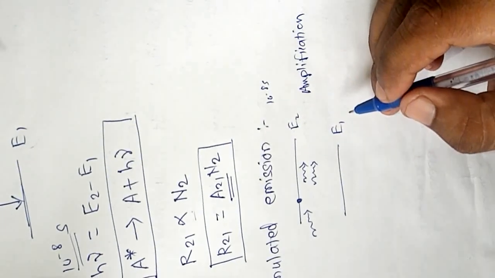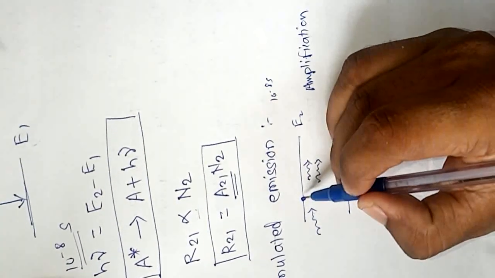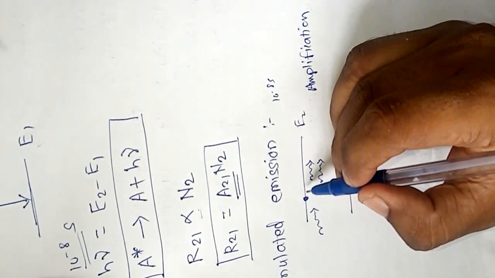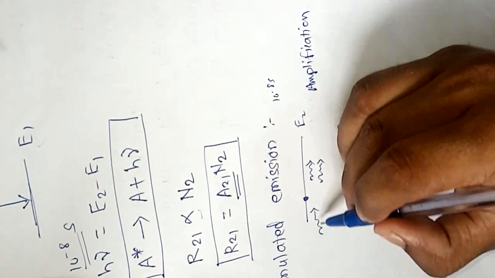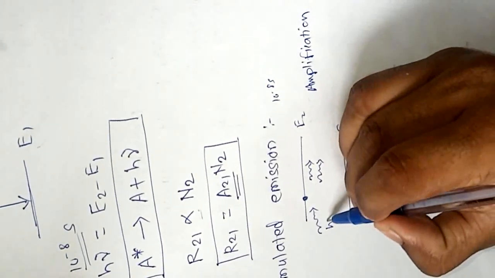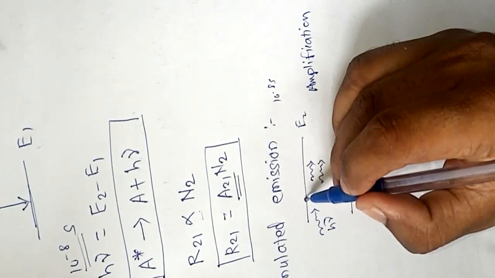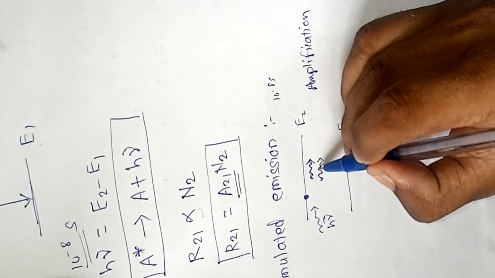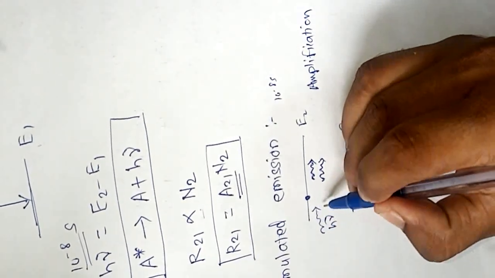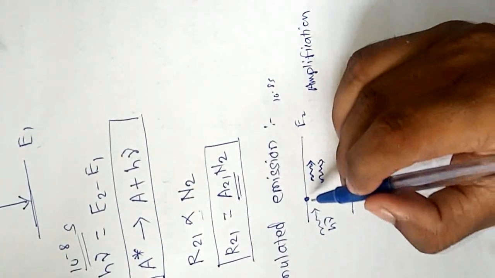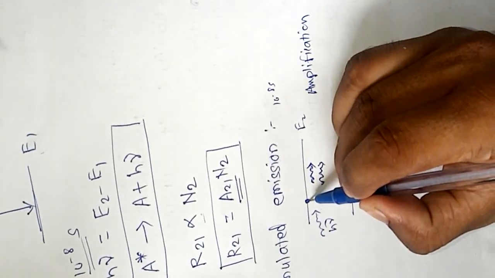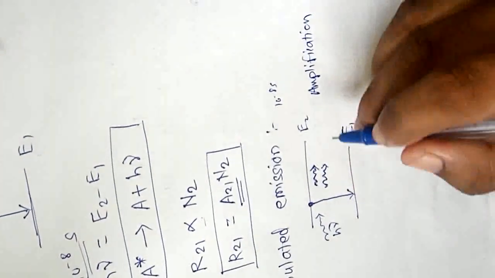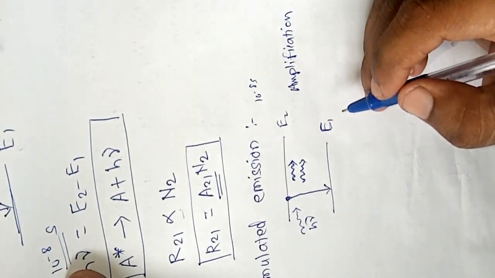Once again I repeat this process. Suppose the atom is initially present in an excited state, and before spontaneous emission occurs, a photon having energy h nu is incident on this excited state atom. Then we get two emitted photons for the incidence of one photon, that is, amplification occurs, and the excited state atom comes back to the ground state E1. This process is called stimulated emission.